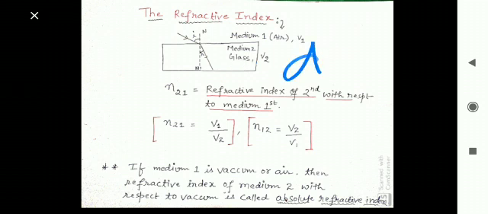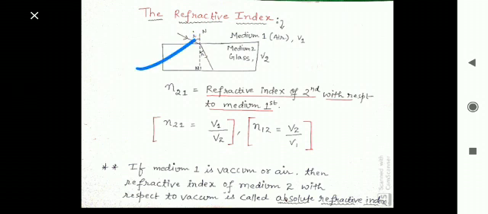Okay, so tell me, if the ray of light is coming from rare to denser, what will happen? As you already know, when the ray of light is coming from rare to denser, it will bend towards the normal, and when the ray of light is coming from denser to rare, it will bend away from the normal. So here, the ray of light is coming from rare to denser, medium 1 is rare and medium 2 is denser, so it will bend towards the normal. This concept we already know.